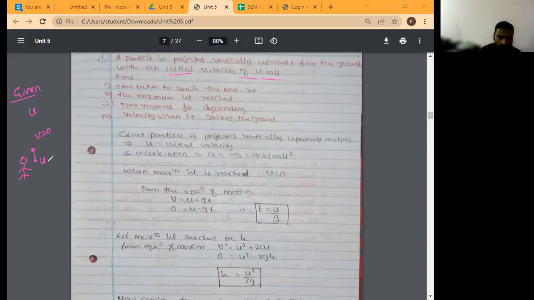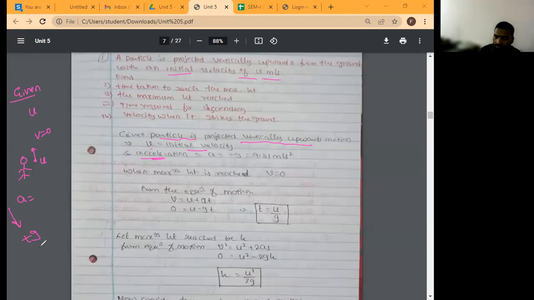Initial velocity is u. So when it reaches the maximum height, its final velocity is equal to 0. Okay, given particle is projected vertically upward direction. U is initial velocity and acceleration I want to find out. So acceleration is equal to, if the particle is moving towards the earth, then there is a positive acceleration due to gravity. Correct?